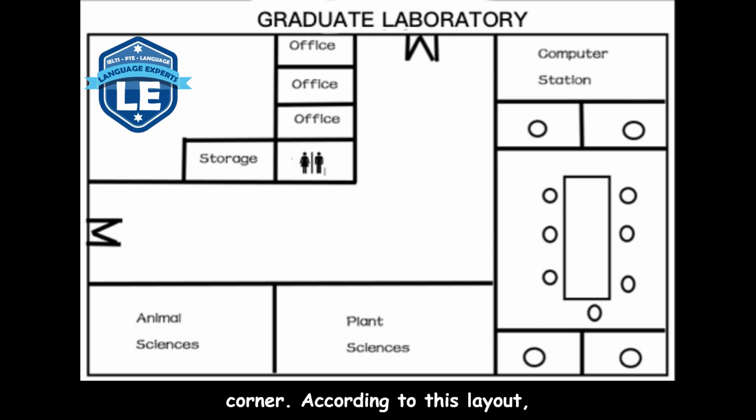According to this layout, the largest area is for plant sciences. In comparison, the smallest areas are offices. In conclusion, different rooms are displayed on the plan.